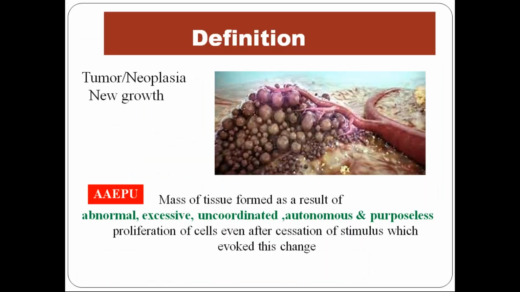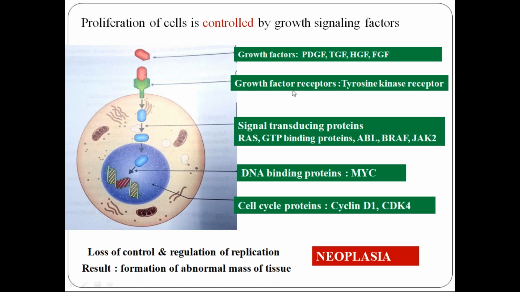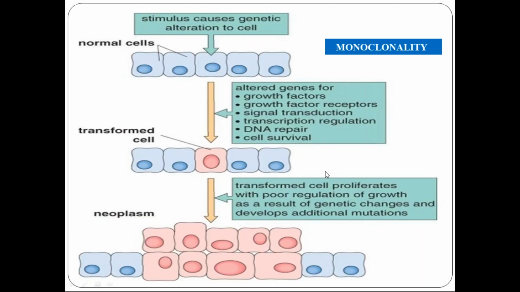So whatever I mentioned in the previous slide, growth factor receptors, all these are proteins controlled by genes. So there is genetic alteration in this cell. What are the genes which are altered? Genes which regulate the growth factor receptors, signal transduction, transcription, as well as something called DNA repair genes.